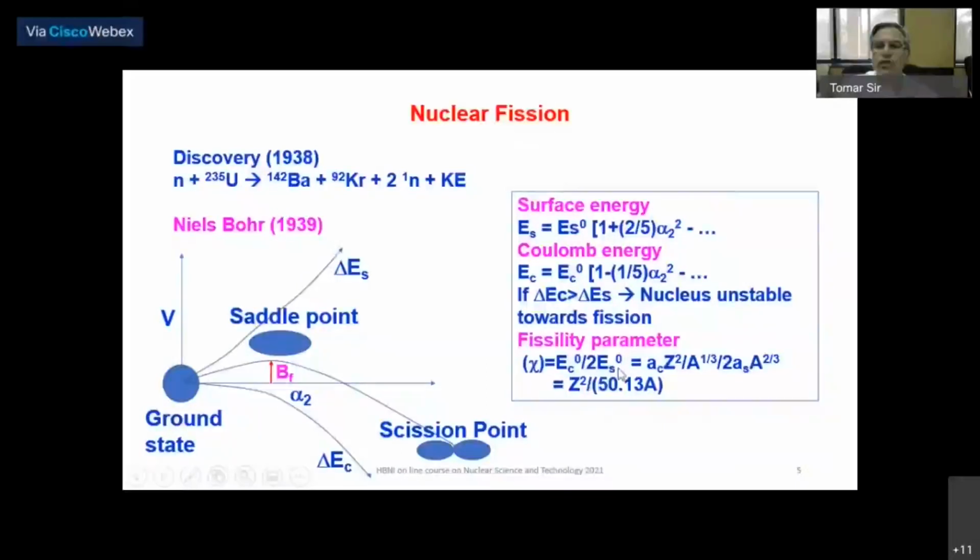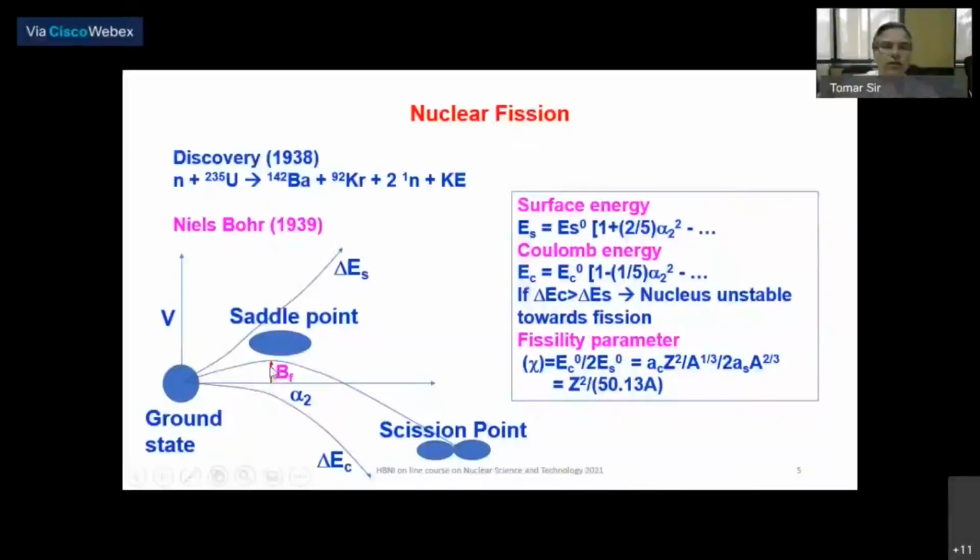So if you take the ratio of these two, and you take the value of AC and AS0, then the fissility parameter becomes Z square by 50.13 into mass number, with the mass number in the denominator. So you can see it has a relationship with Z square by A. Depending upon the value of Z square by A, the barriers vary.